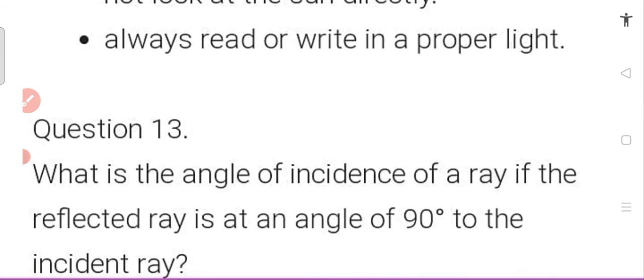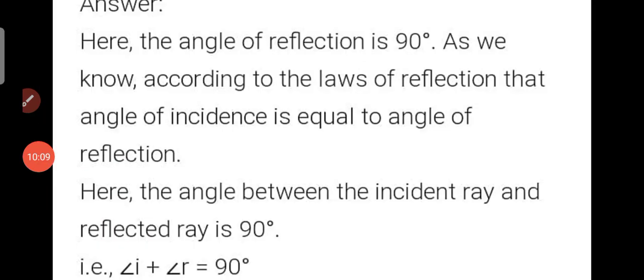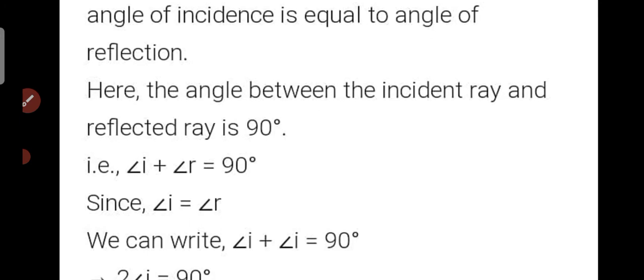What is the angle of incidence of a ray if the reflected ray is at an angle of 90 degrees to the incident ray? Here the angle between the incident ray and the reflected ray is 90 degrees. As we know, according to the laws of reflection, the angle of incidence is always equal to the angle of reflection.